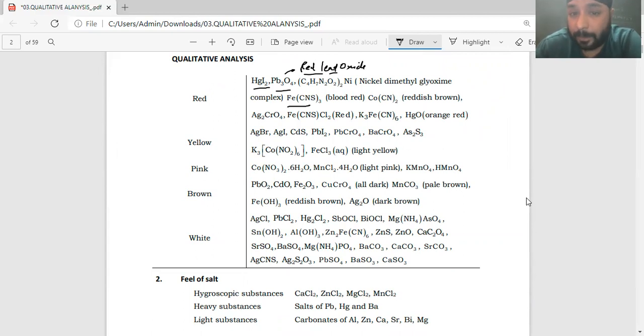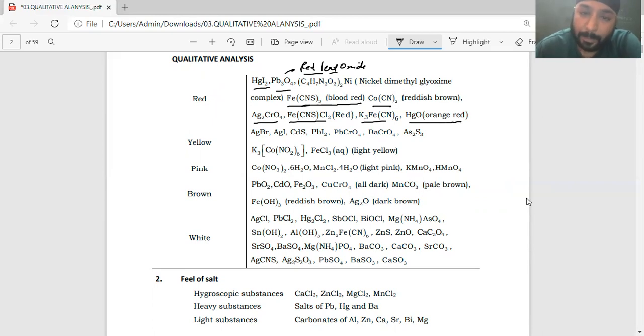Ferric thiocyanide, blood red color, will be there. You would have seen it in many reactions. It is one of the confirmatory tests for iron 3 plus also, right? Cobalt cyanide is reddish brown. Silver chromate, FeSCN, CnSCl2 red. Your potassium ferricyanide is red in color, and HgO is also red in color.